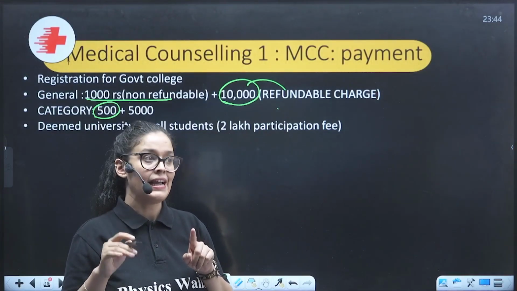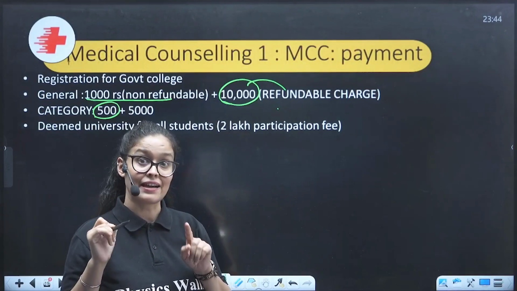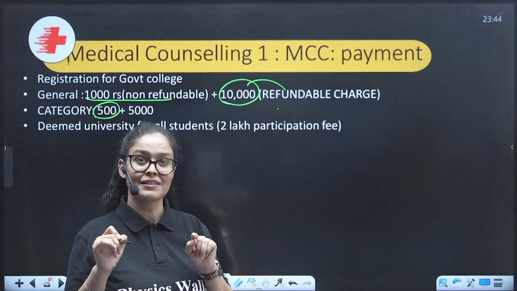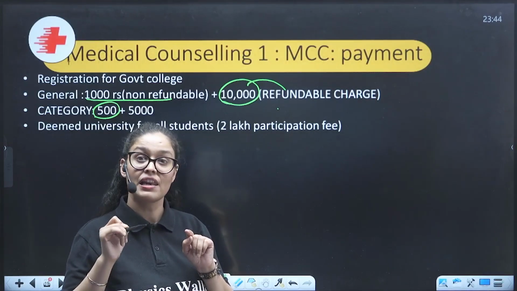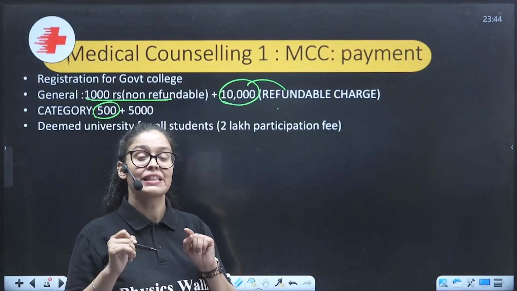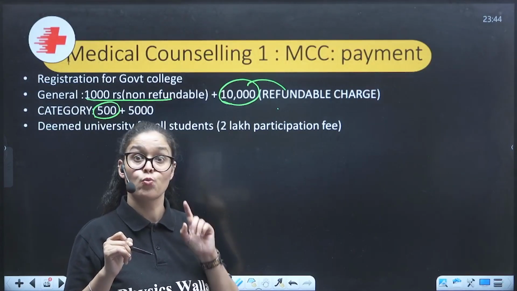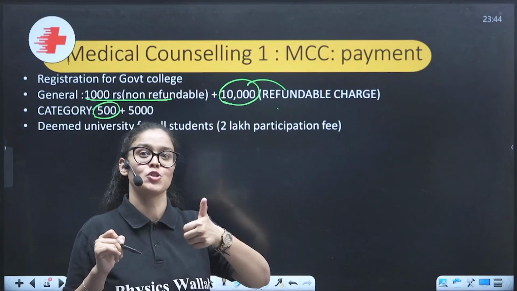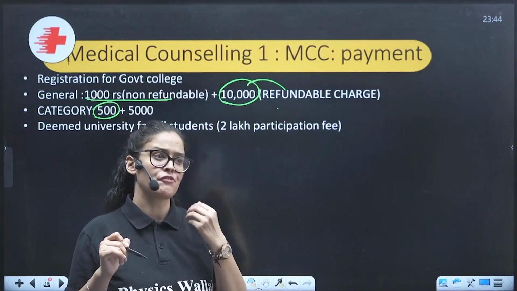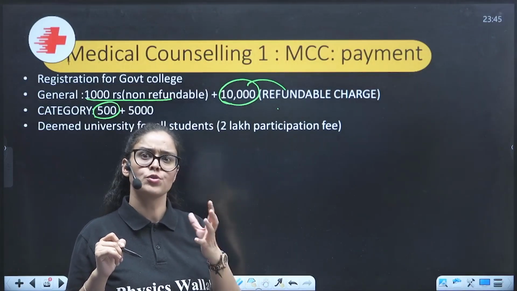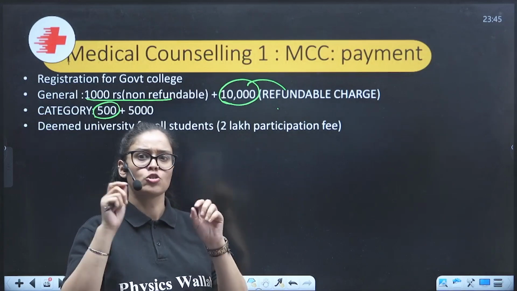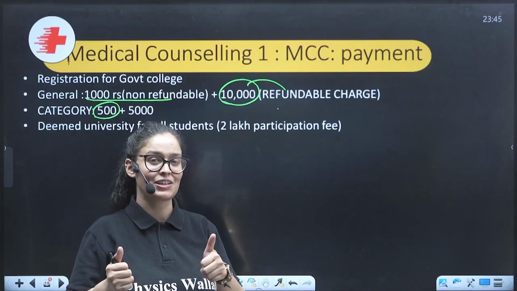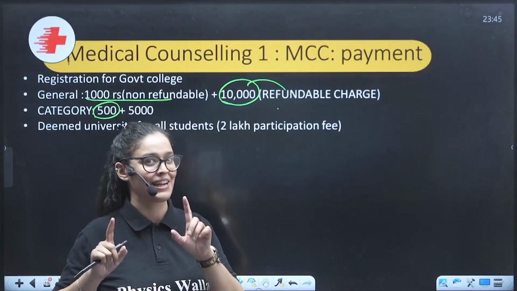It would be gone, right? And kids, what is the other thing? Sometimes those students who break the rule are not allowed to take admission in a medical college for another 2 years. So what are those rules? You have to understand them, so that while you're filling the counseling form, you are good to go. And don't pay anybody for this counseling. You just have to be smart enough to choose the colleges where you feel, as per your marks, you can get the seat. So just choose them wisely, right?